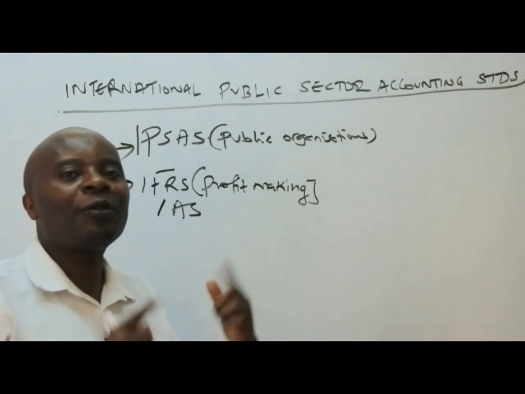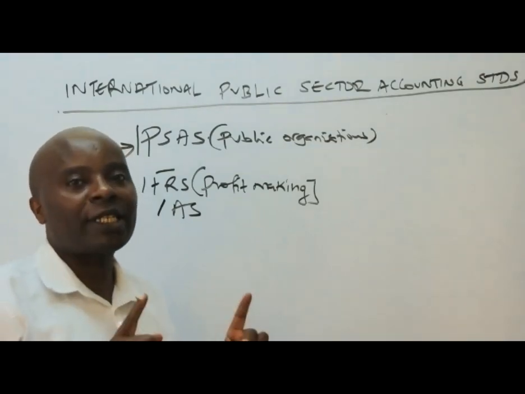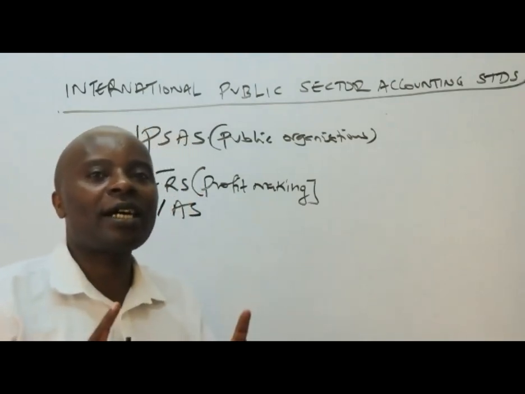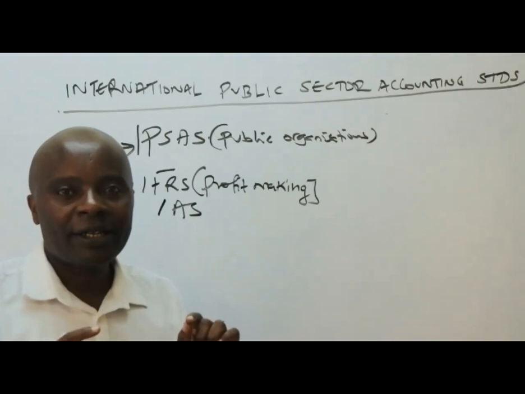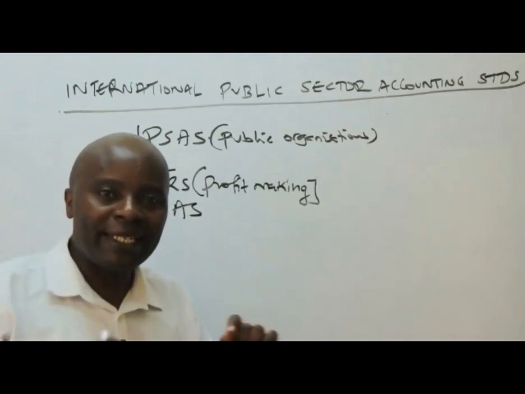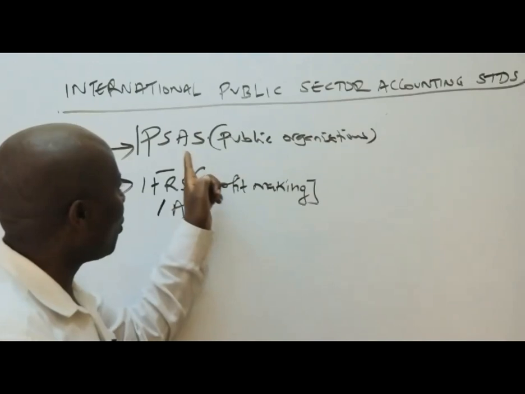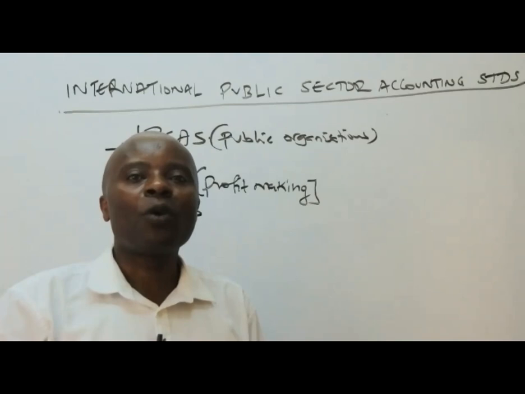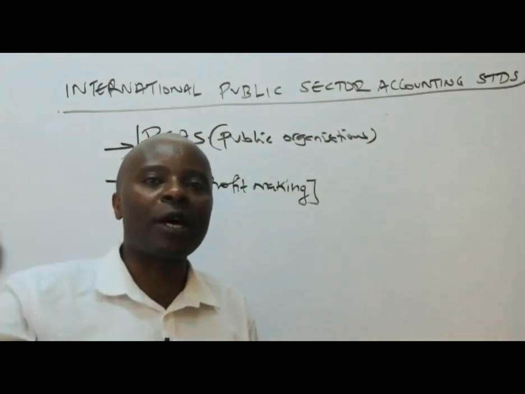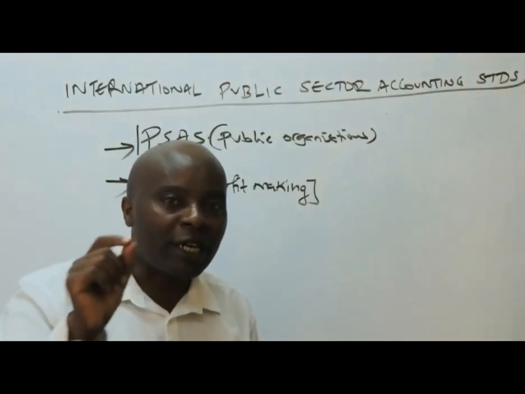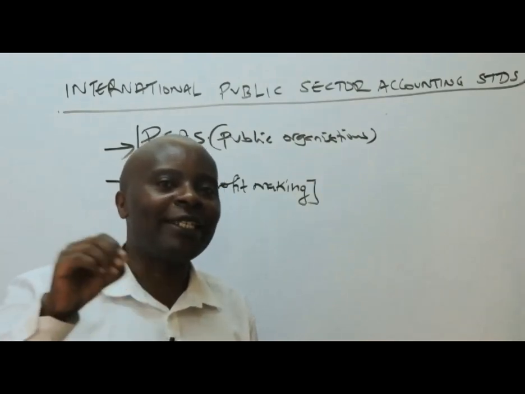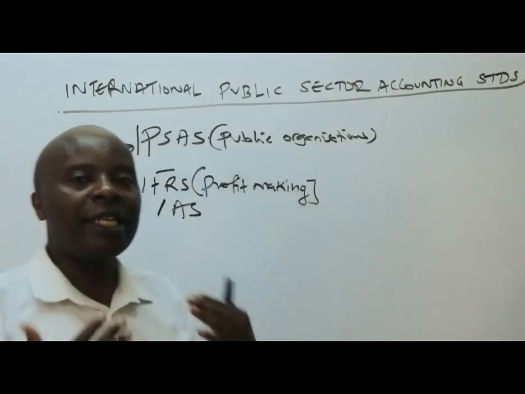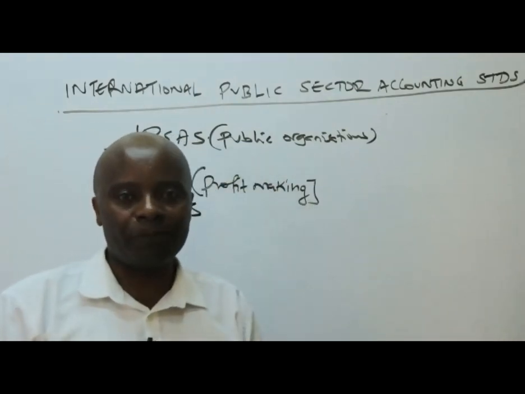So I hope, first of all, from the word go, you are able to get that difference. We apply IPSAS for which organizations? Public sector entities, the government, the parastatals, government agencies, etc. They'll be using what we call IPSAS. And remember, apart from government entities, we also have non-governmental organizations not after any profit. So also NGOs like the UN, World Food Program, they use IPSAS in their financial reporting.